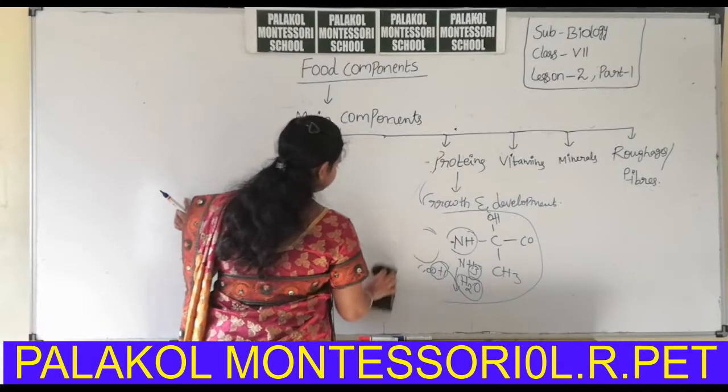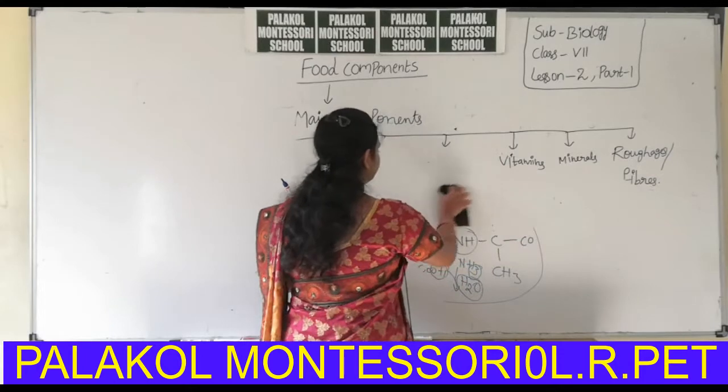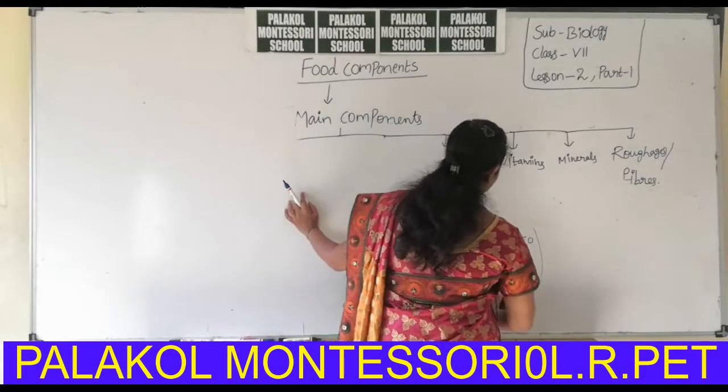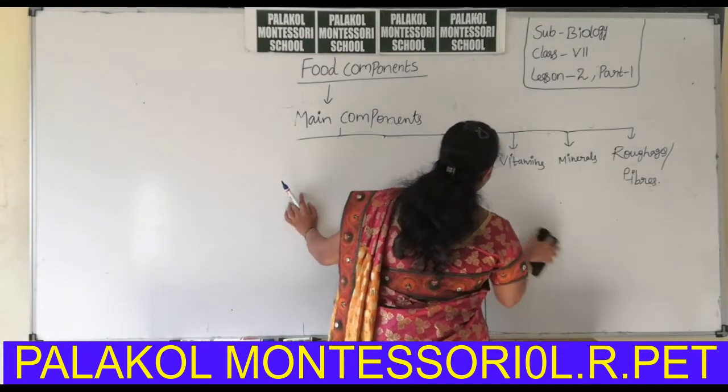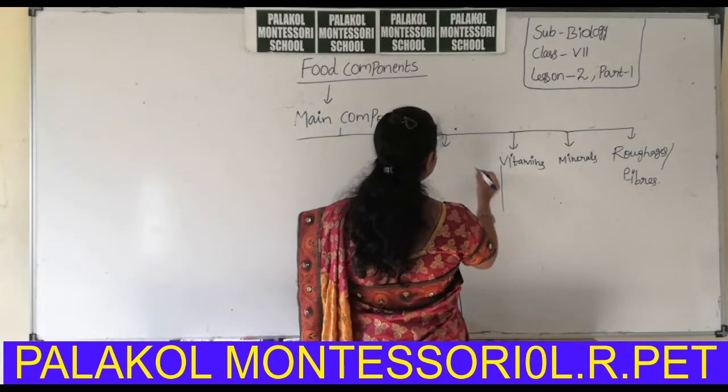Then after, vitamins. Vitamins are categorized into two types.